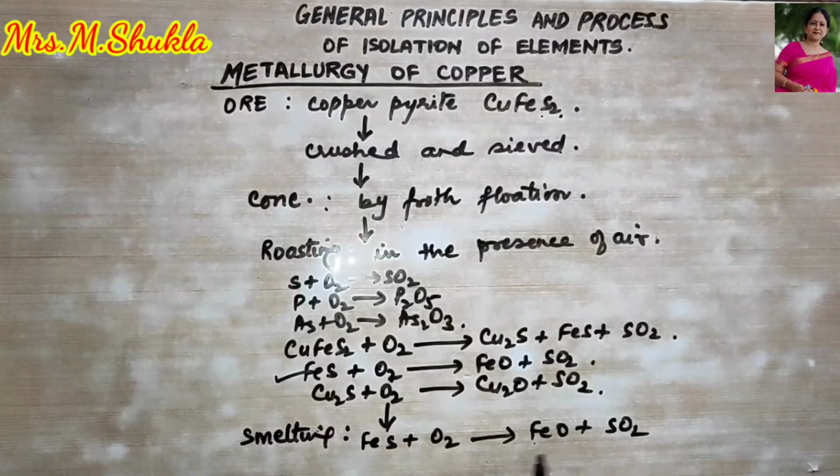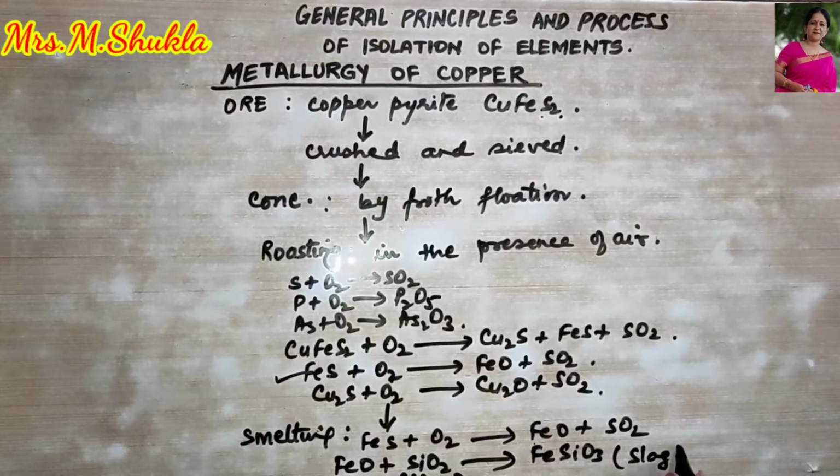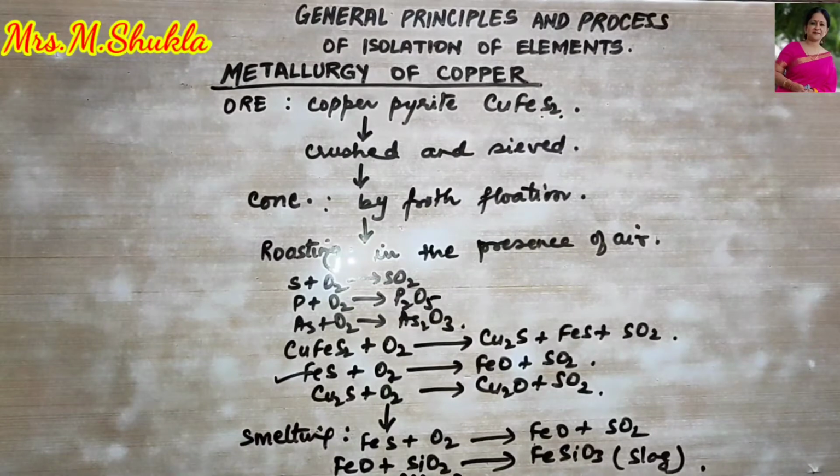Now this FeO combines with the sand that is present in the ore, that is SiO2, which acts like a flux, and it is going to give us a slag, that is FeSiO3. This slag, being very light, forms the upper layer, and that is removed from time to time, right?